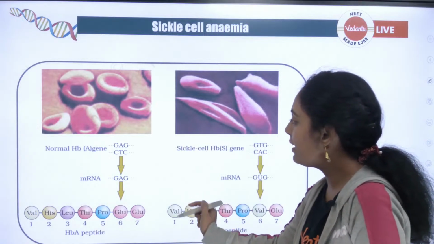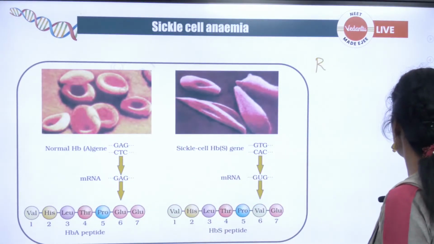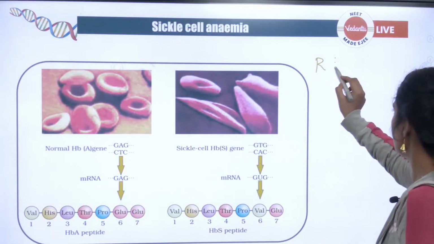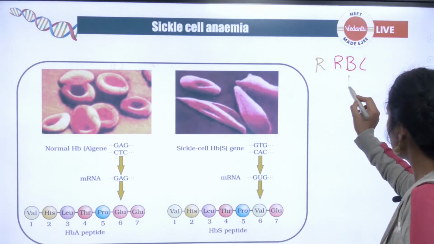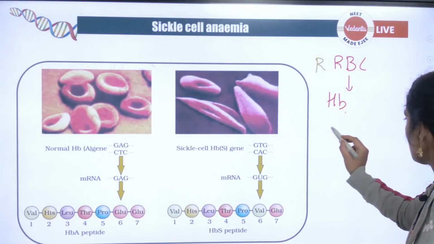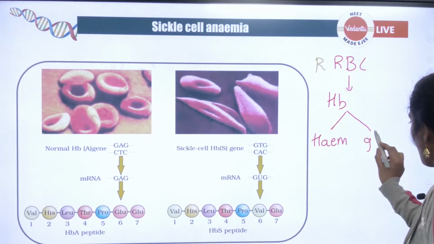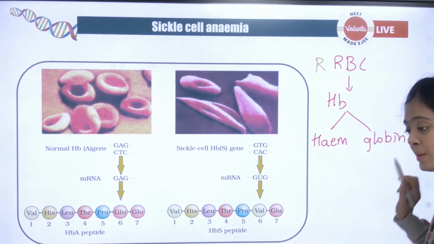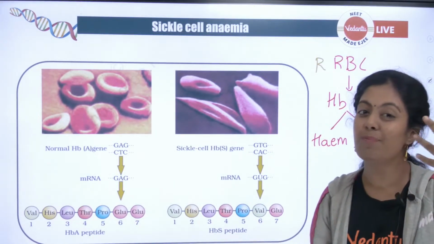Okay, look, this is your normal hemoglobin. First I will tell you about RBC. To understand this, we have RBC, correct? RBC has a pigment called hemoglobin, we call it HB. This HB has two parts: one is heme, the other is globin. So what is heme, children? It is a non-protein part. What is globin? It is a protein part.